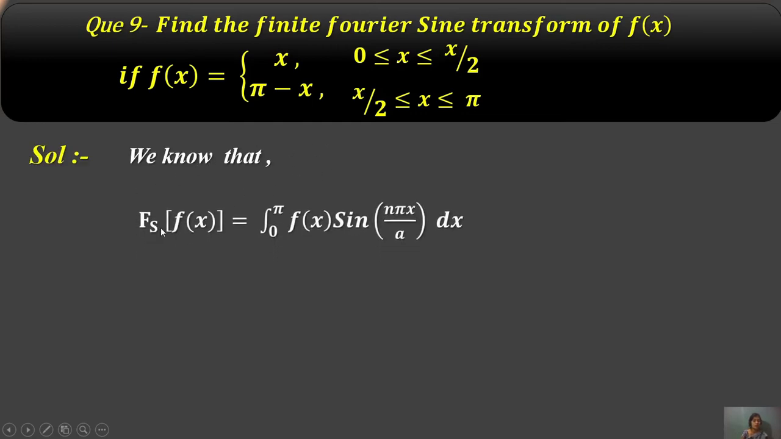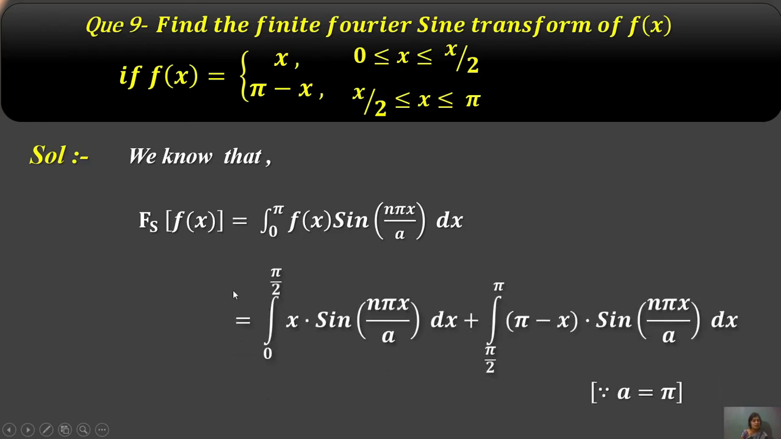We know that this is the sine transform of the Fourier, okay, not the cosine, only the sine. The finite sine transform of f(x) equals the integral from 0 to π of f(x) sin(nπx/a) dx. Now put the values into this form.